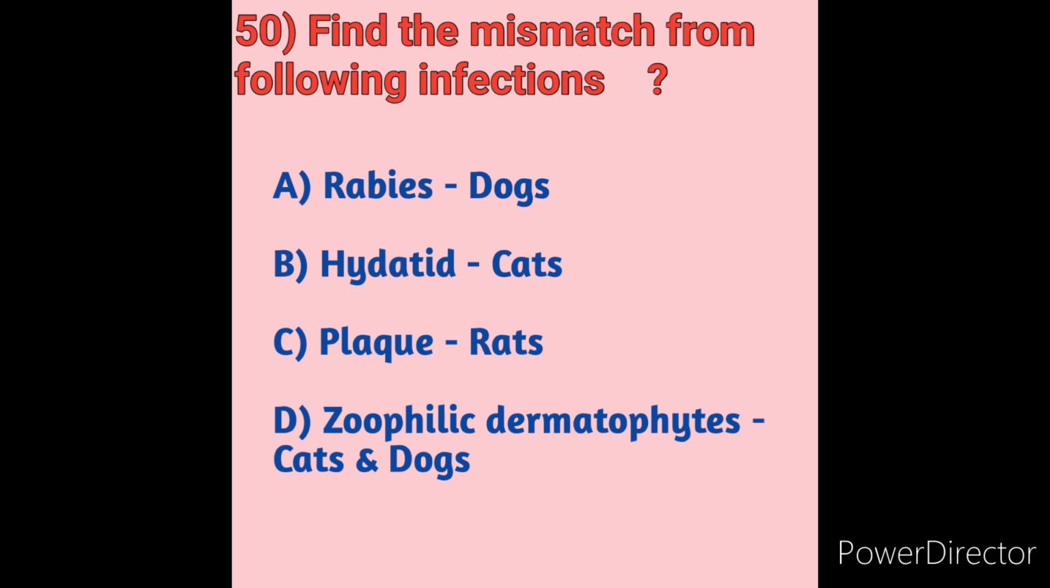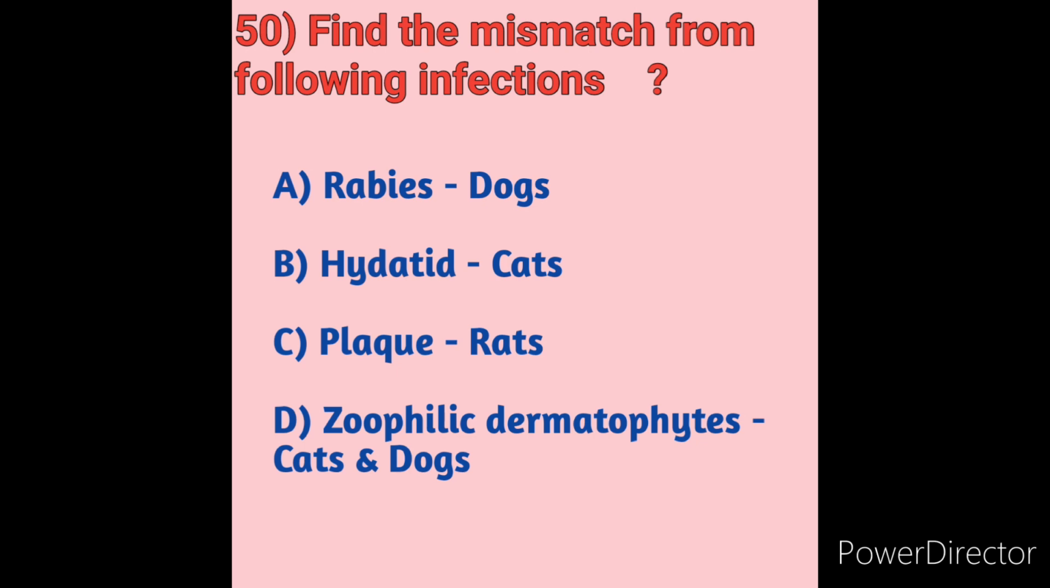Find the mismatch from the following infections. From the options, which one is the mismatch? We will see here the options. Option A rabies, dogs. Option B hydatid, cats. Option C plague, rats. Option D zoophilic dermatophytes, cats and dogs.